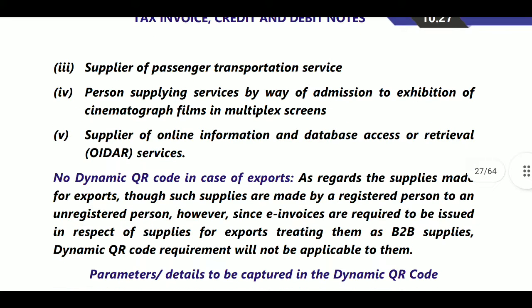Next, a person supplying services by way of admission to exhibition of cinematography films in multiplex screens. Next, suppliers of online information and data access retrieval OIDR services. In all cases QR code is not required.